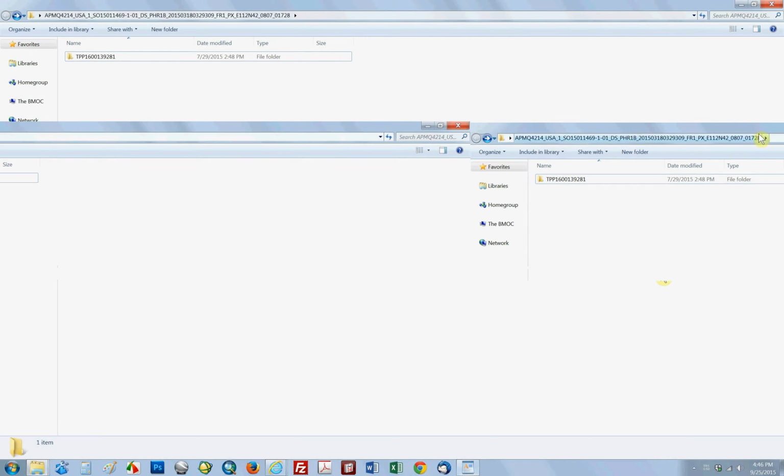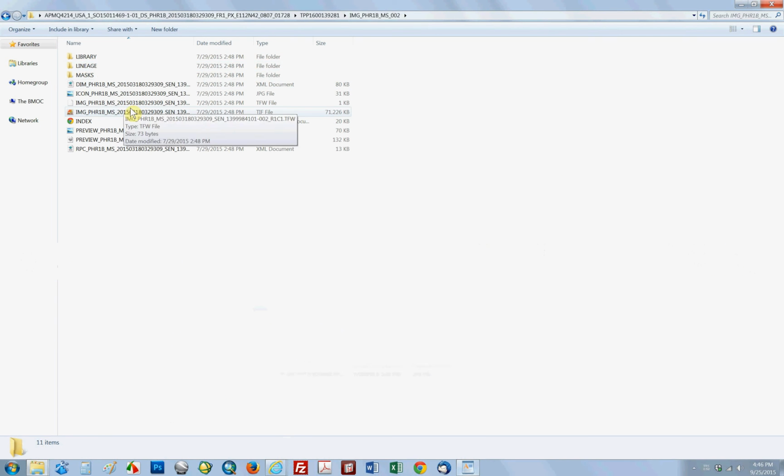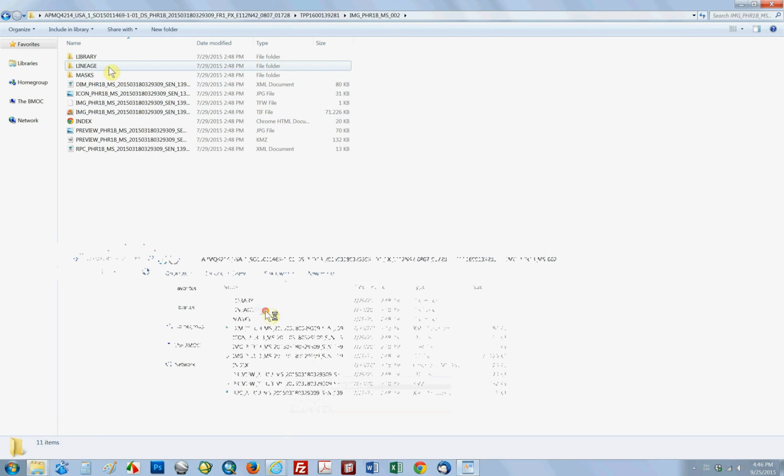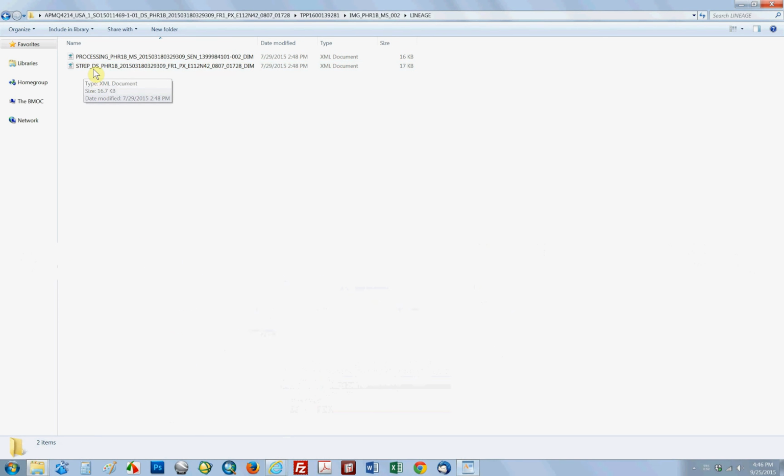You're going to come to a folder. It's going to have a long extension to start with, and there's going to be some subfolders you're going to have to scroll into. So we'll do that for you. This is just the differences, multispectral and pan, since we have a bundle. So we'll go into the multispectral folder, and then we'll go into the lineage folder, which is where the metadata is going to be found. This is the actual image itself. This is where the metadata is, and you're going to look for a file that begins with strip and then has a long string of letters and numbers associated with it.